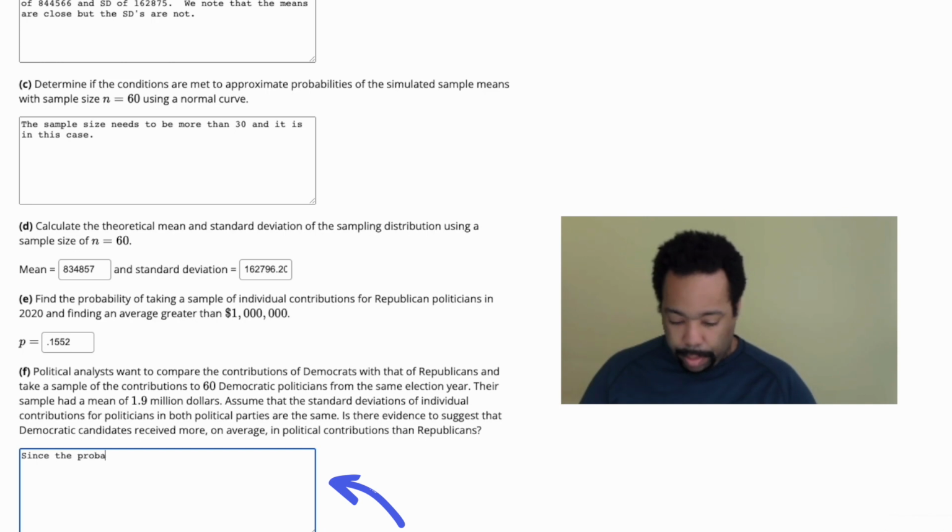Since the probability of having more than 1.9 million as a sample mean is nearly impossible, the assumption that the Democrats and Republicans get the same amount is most likely untrue and points towards Democrats earning more.